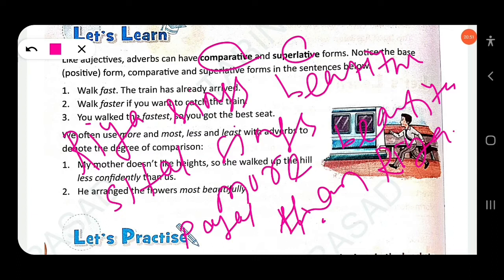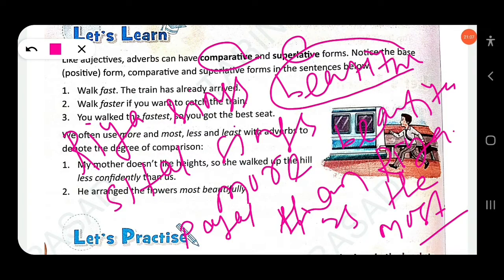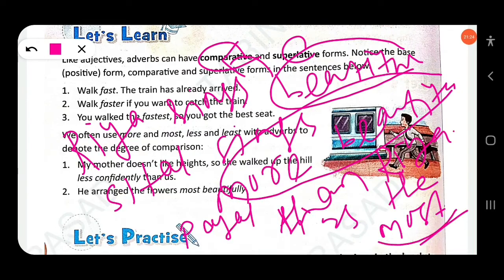Payal sings the most beautifully among all. In the first one, Ria sings beautifully. Here beautifully is an adverb. It tells how she sings. Similarly, Shital sings more beautifully than Ria. Here a comparison is made. More beautifully is the comparative degree. The most beautifully is the superlative degree.